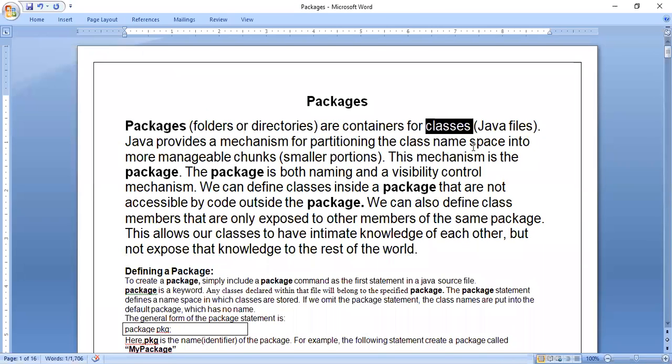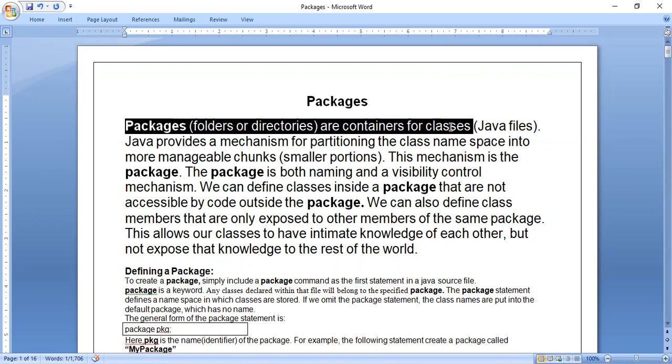Java files are nothing but Java classes, because in Java we have to start coding with the class only, the class keyword and class structure. So Java files are nothing but Java classes. And in some cases, Java files are nothing but Java interfaces. In the interfaces chapter, I will tell you about that. So now we came to know from this sentence that packages mean containers for Java files.